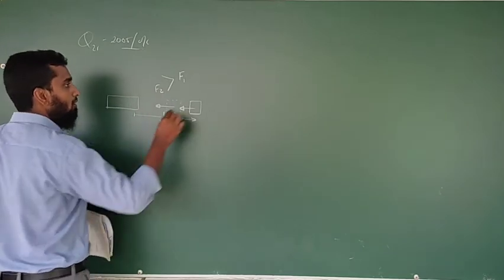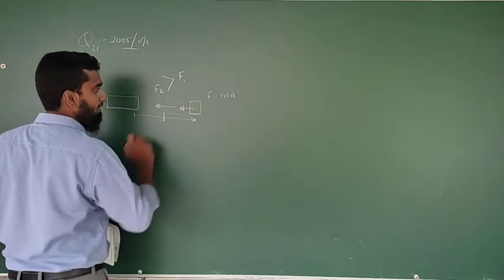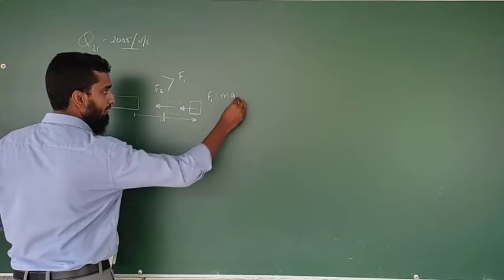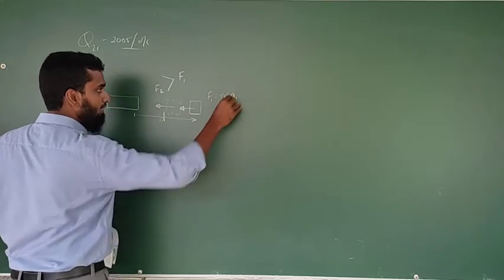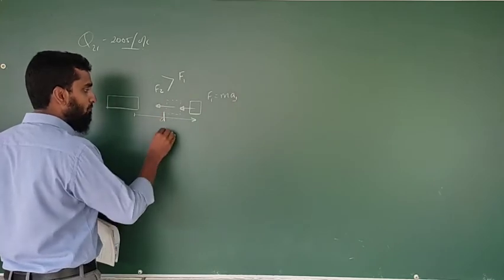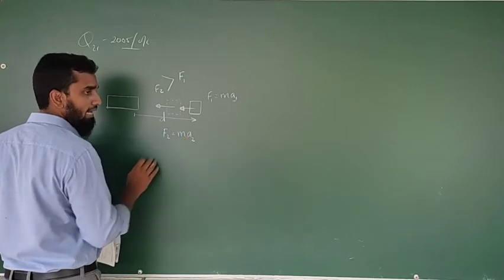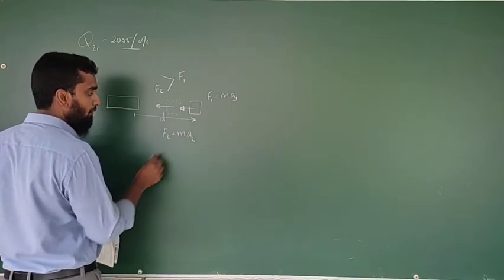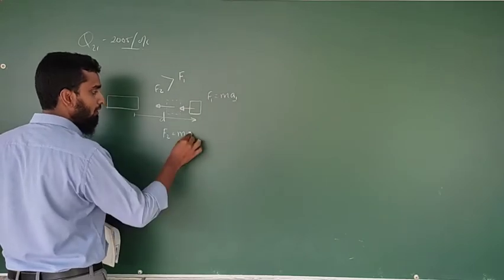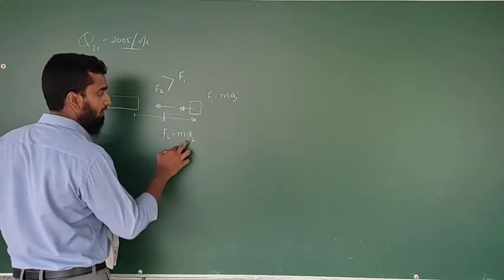Now think about the equation F = ma. At this position, F is F1, so the acceleration of the object at this position is going to be a1. At this position, F is F2, then the acceleration is going to be a2. Because F2 has a higher value, a2 also has to have a higher value.